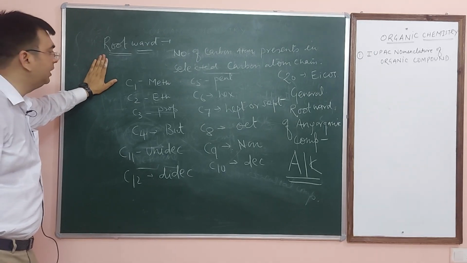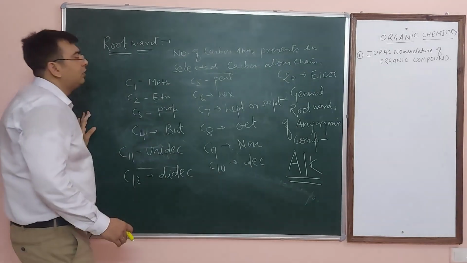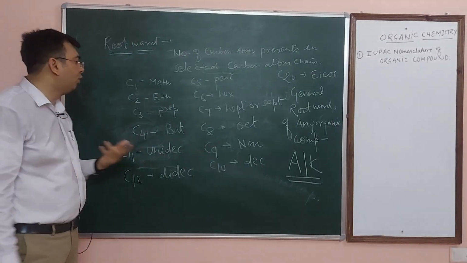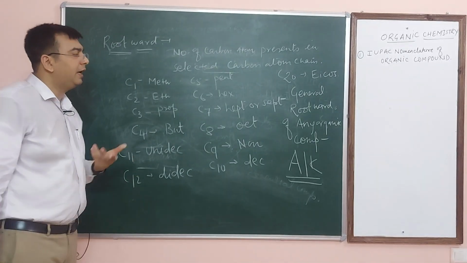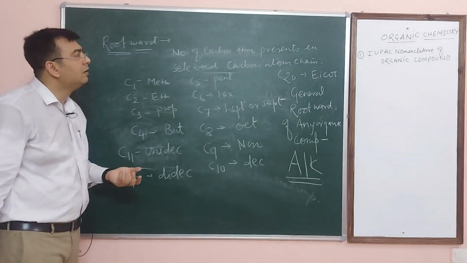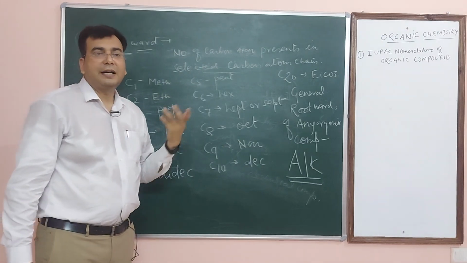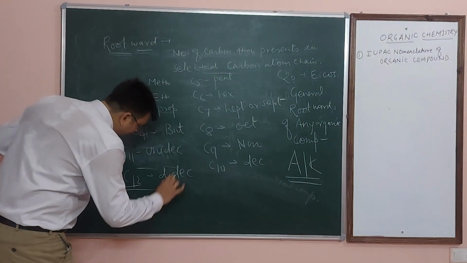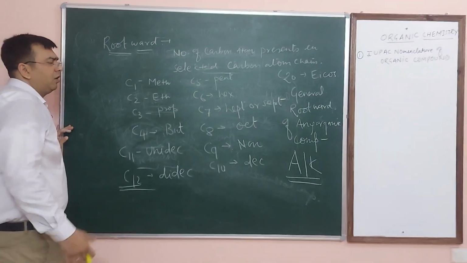Clear? I hope it is clear. So if I ask you what is the root word of one carbon atom, then you can say meth, eth, pro, but, pent, hex, hept or sept, oct, non, dec, unidec, didec, icos, 20 carbon, tricon, tetracon. But there is no need to learn beyond this, as at maximum you will get 12 carbon, 13 carbon, not more than that.